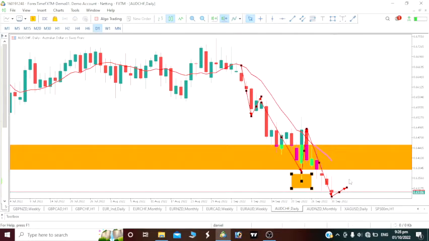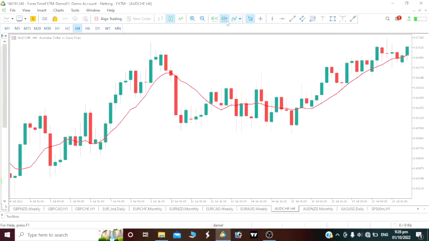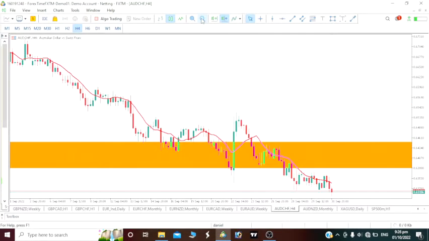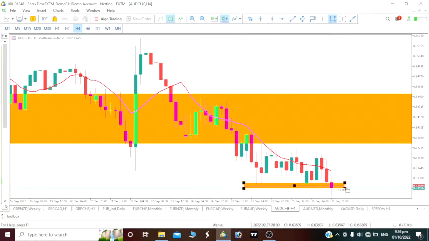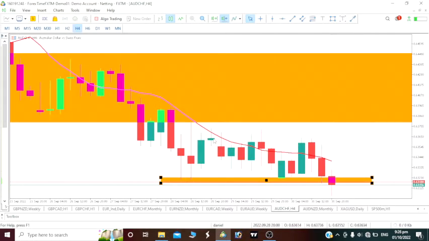Now the next one is our 4-hour time frame. To take this trade, from our monthly time frame downward to the daily time frame, we have to go bearish, right? On this 4-hour time frame, you can see price has just broken this level here. Price came to this level, pushed up, came to this level again, and rolled up. Now price has broken below the level. It is now time for us to short it. So if you want to short the price, then it is okay. Once the market opens, you can short this AUD Swiss franc.